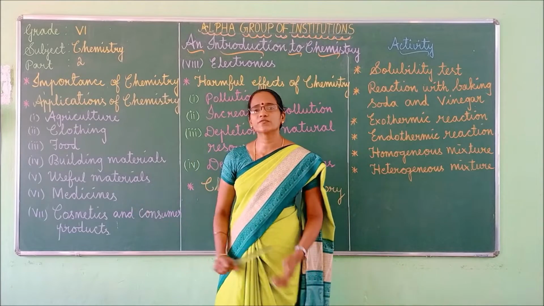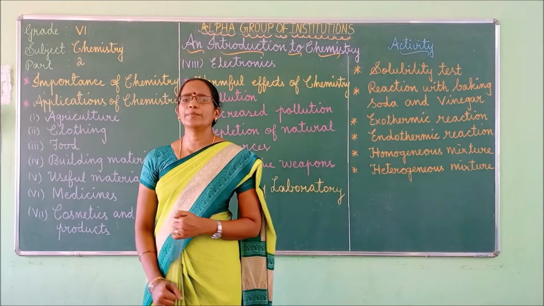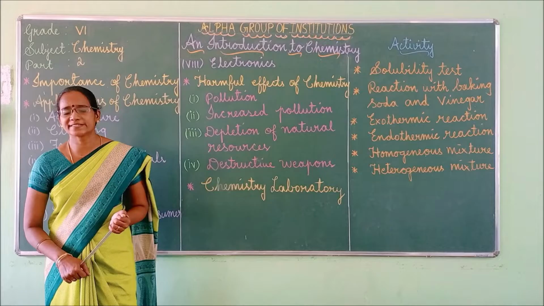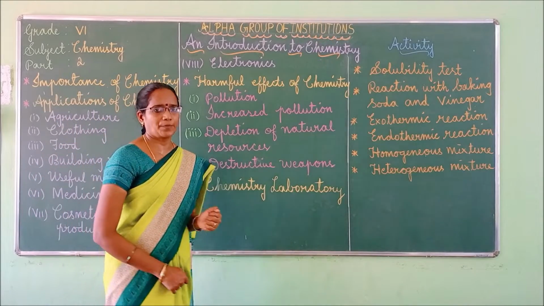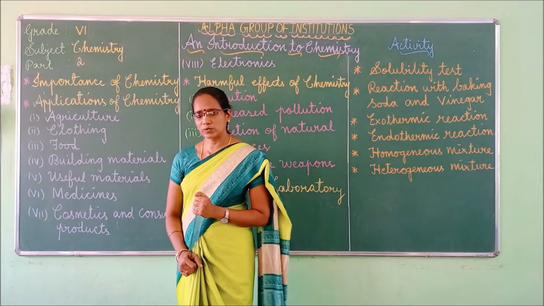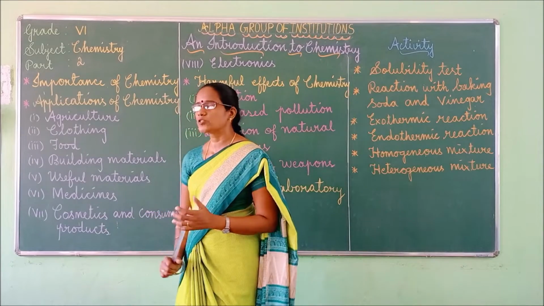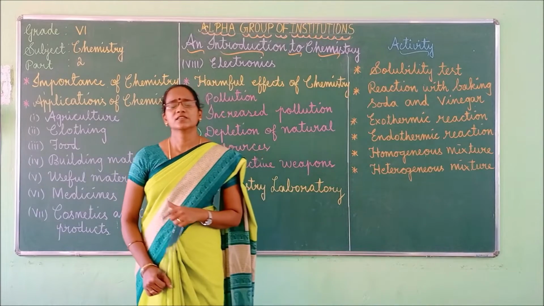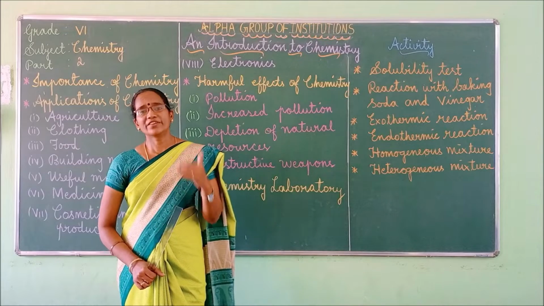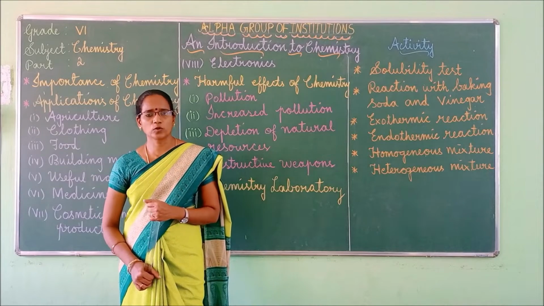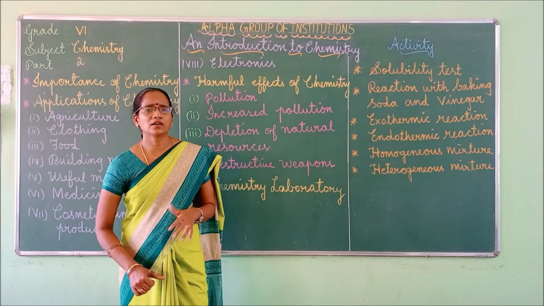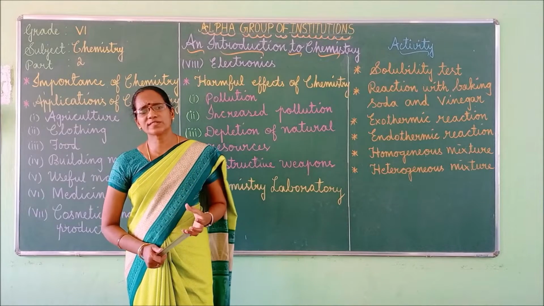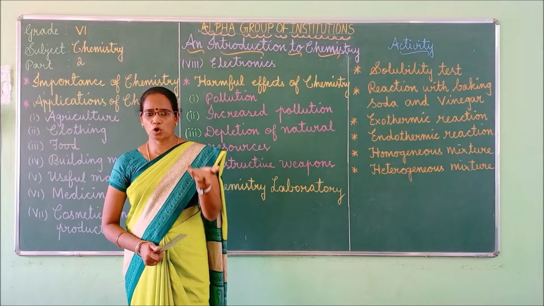Right? Next one, useful materials. Some useful materials such as plastics, synthetic fibers, synthetic dyes have been developed by using chemical processes only. Next one, medicines. You know very well, medicines are chemical substances which are used for the prevention and treatment of diseases. Some medicines like paracetamol, aspirin, penicillin, tetracycline are used to treat various health problems.